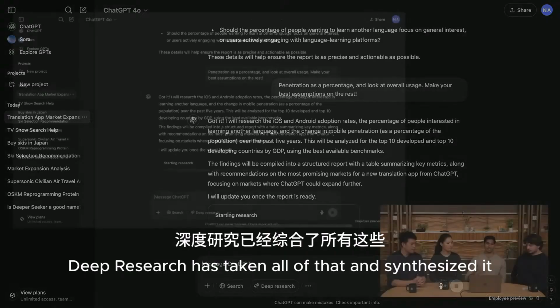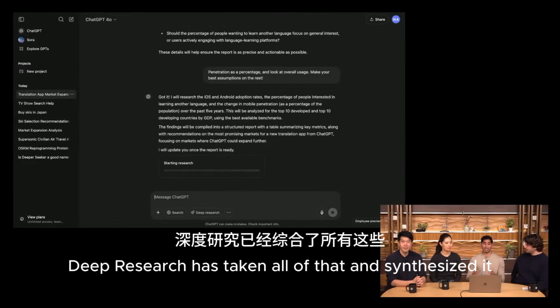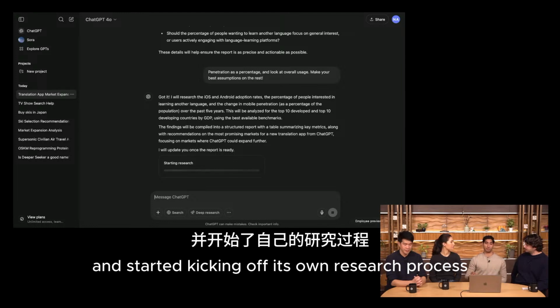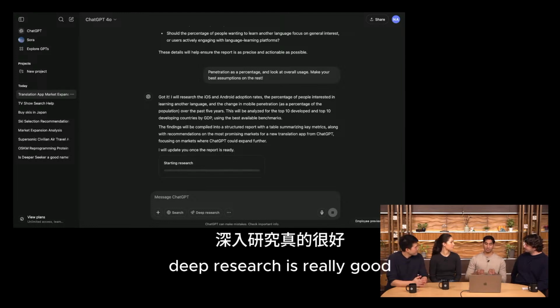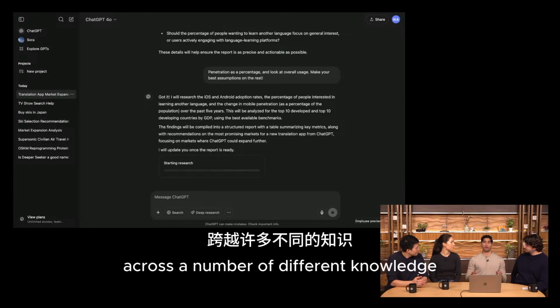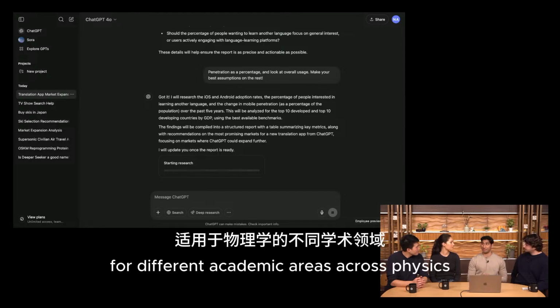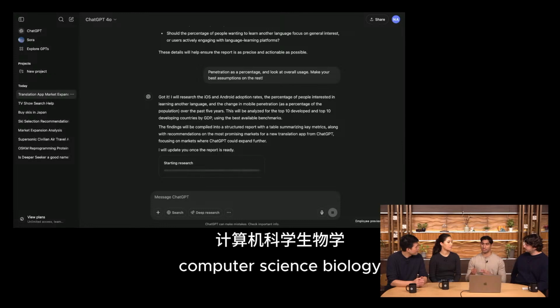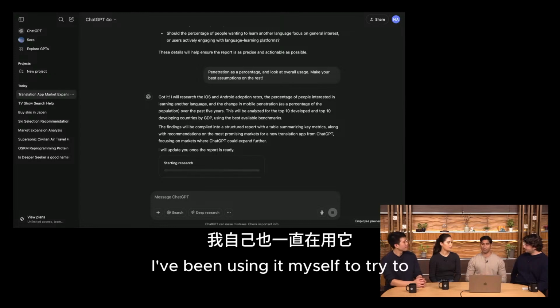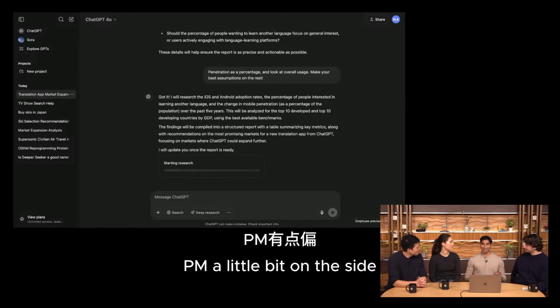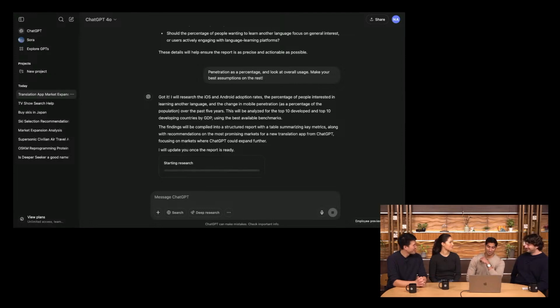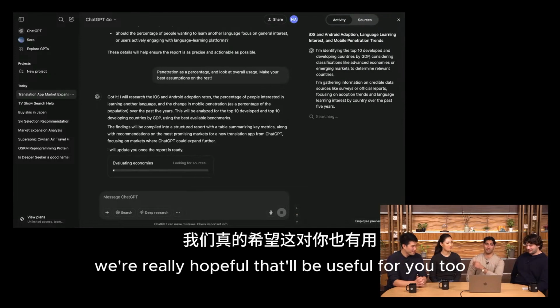So you can see right now, deep research has taken all of that and synthesized it and started kicking off its own research process. Deep research is really good across a number of different knowledge work domains. And so we've seen folks being able to use it for market research, for different academic areas across physics, computer science, biology. I've been using it myself to try to PM a little bit on the side. And we're really hopeful that it'll be useful for you too at work.